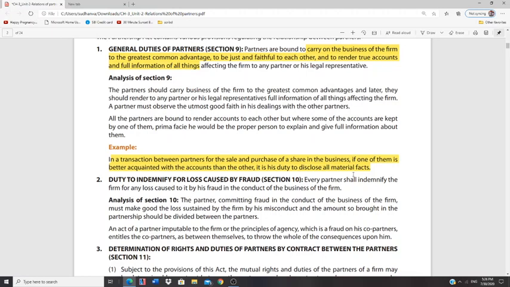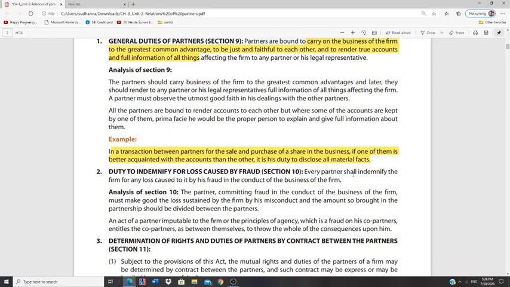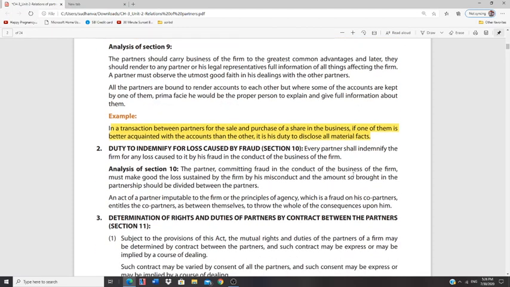Continuing this example, we'll now discuss how to indemnify the loss caused by any particular fraud. This one we can talk about as per the analysis of Section 10. In case there is a partner who has committed fraud in the conduct of the business of the firm, let's say A, B, C and Co is a firm. B is a partner.